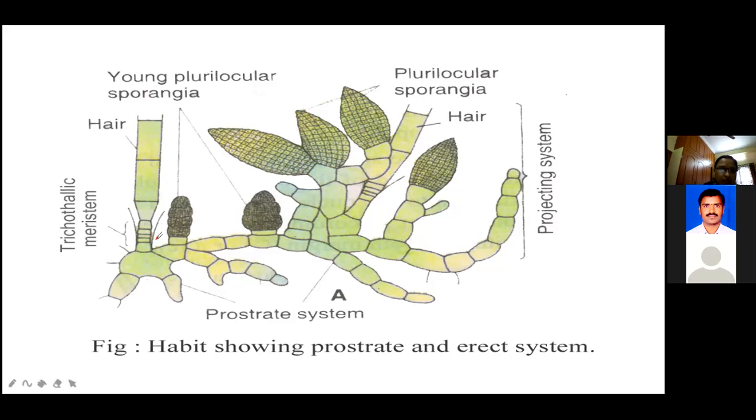In this thallus, see here girls, the meristematic cells produce new cells, cutting off new cells above and below. Above means the erect system, and below the creeping system, so new cells are produced in both erect and prostrate systems. This is called what? Trichothallic.